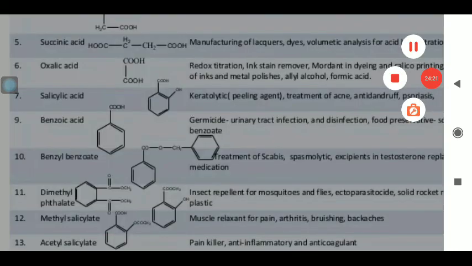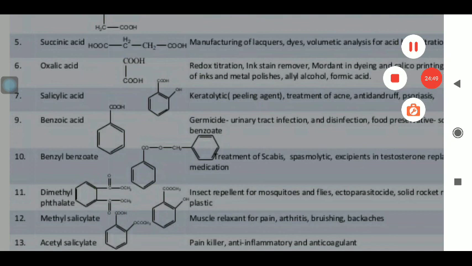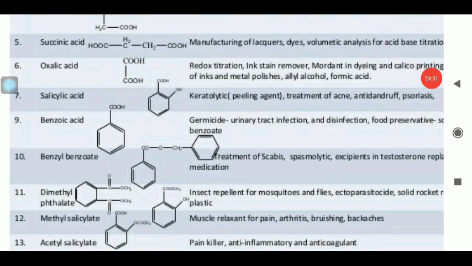Maybe in the industries, maybe in the paper industries, maybe in the medicine preparation, maybe in the food preservatives, in the form of the flavoring agent, for making different types of the perfumes, for rocket fuels, and maybe in various places dyeing agent and some other. So these are the different uses of the different types of carboxylic acid.